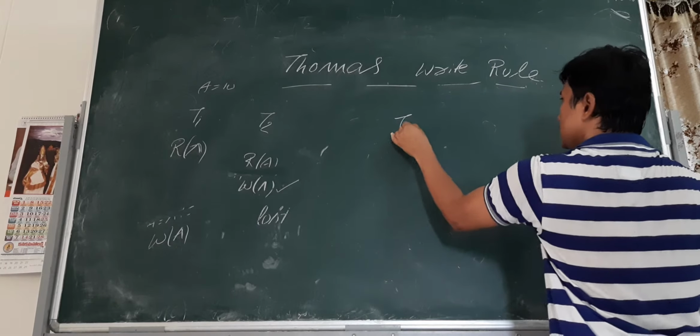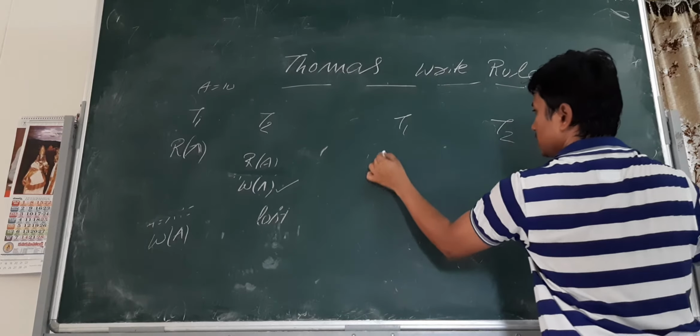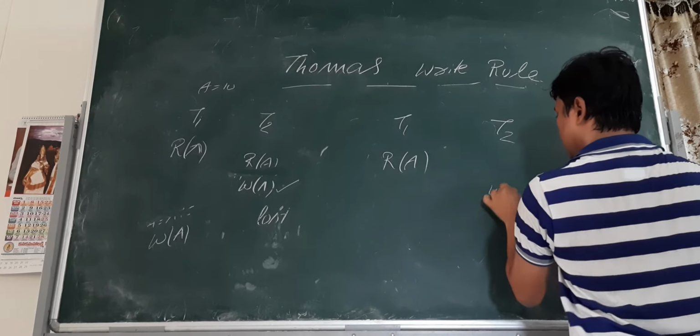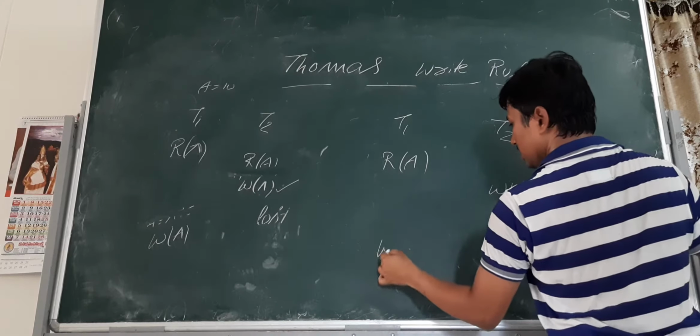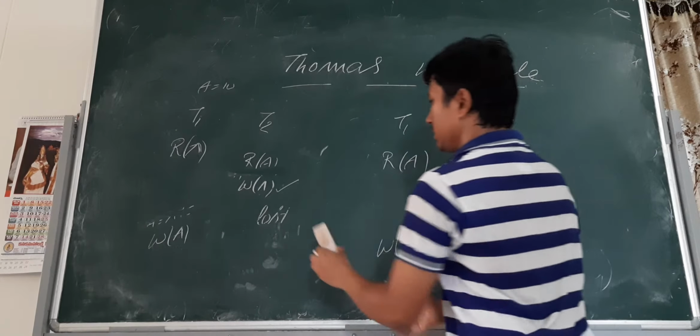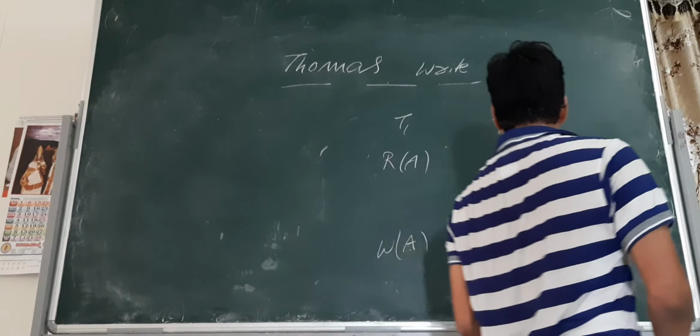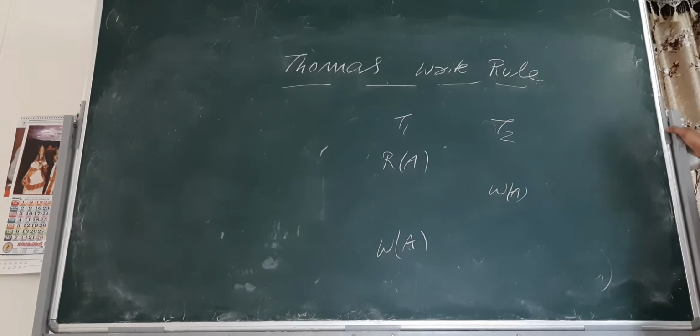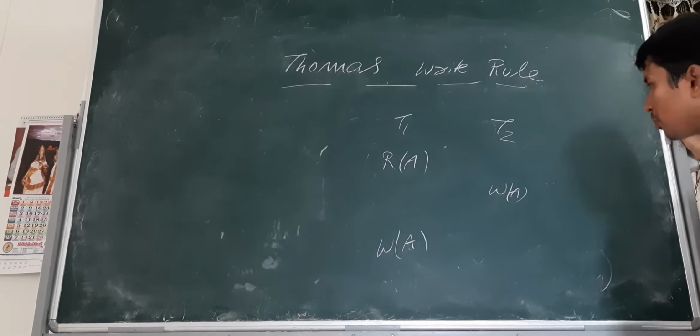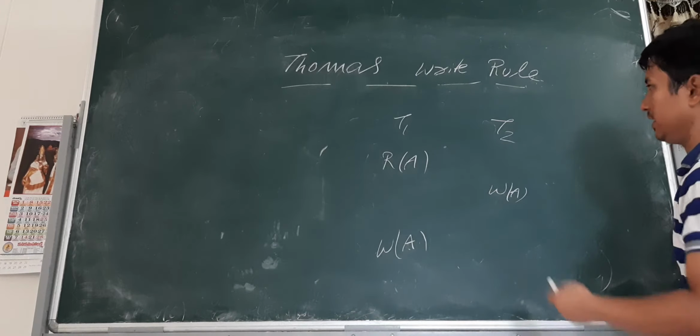Let me give an example. Transaction T1, transaction T2. T1 writes A, and there is a write A in T2. We have already checked that this is not following the timestamp ordering protocol, but let me discuss it again.